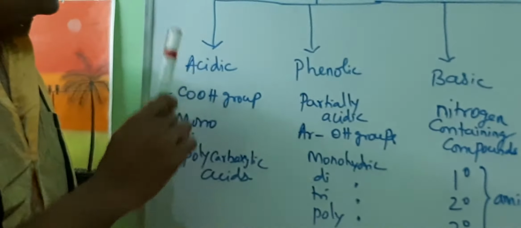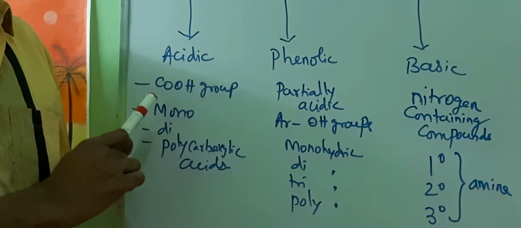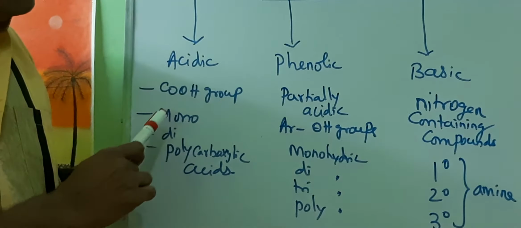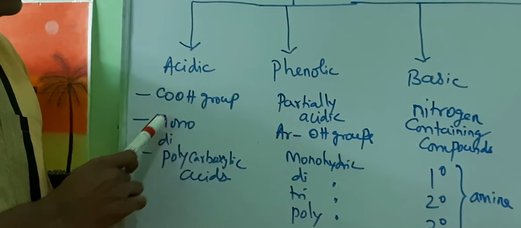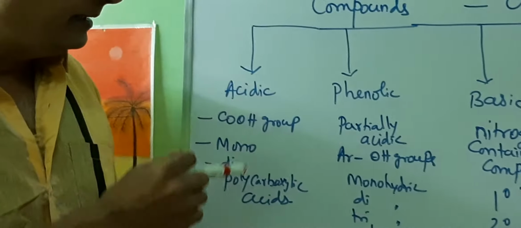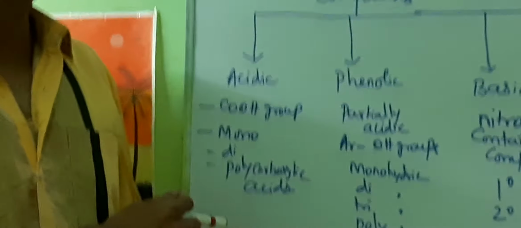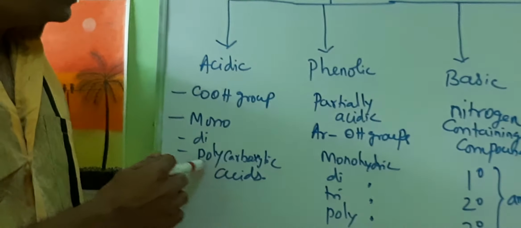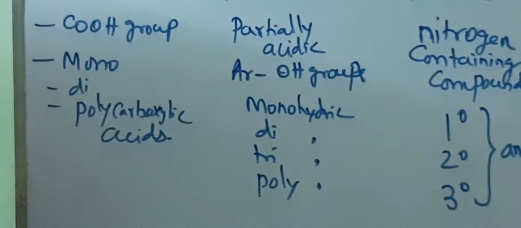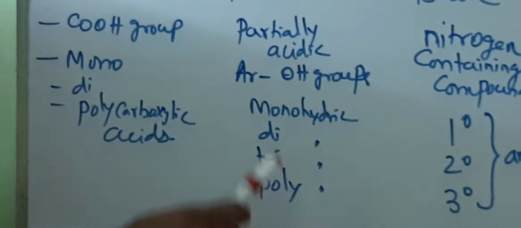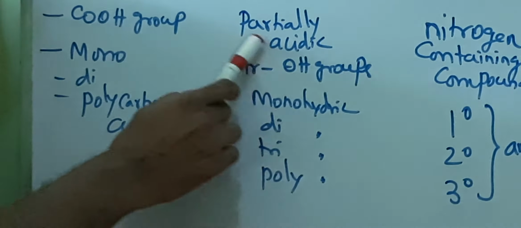An acidic compound is a compound which contains a carboxylic group, which may be a monocarboxylic acid, that is, a single COOH group present; two carboxylic groups is a dicarboxylic acid; and three or more carboxylic units present is a polycarboxylic acid. Phenolic compounds are partially acidic compounds which contain an aromatic ring with an OH group. So compounds with an OH group on an aromatic ring are generally called phenolic compounds.